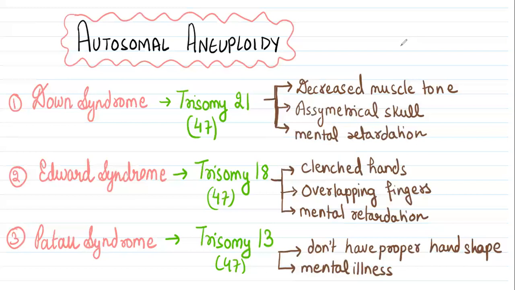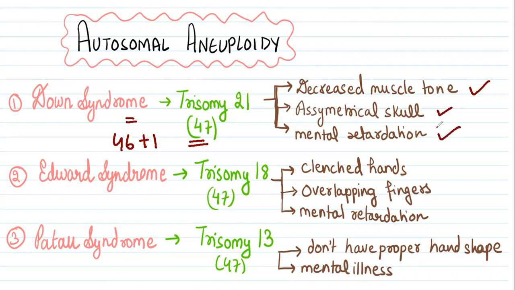Here are a few examples of autosomal aneuploidy in humans, such as Down syndrome. In this case, on the 21st chromosome, there is an addition of one chromosome, which will lead to a change in number. That means 46 plus 1. These are the symptoms of Down syndrome: decreased muscle tone, asymmetric skull, mental retardation.